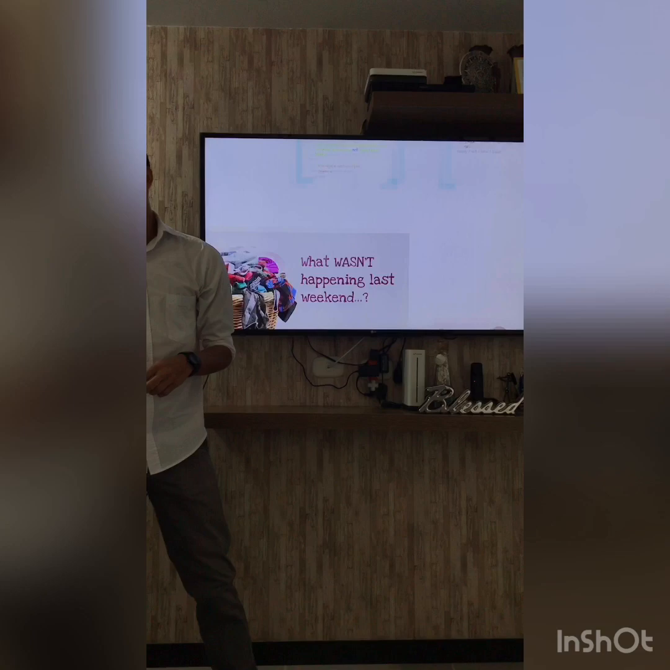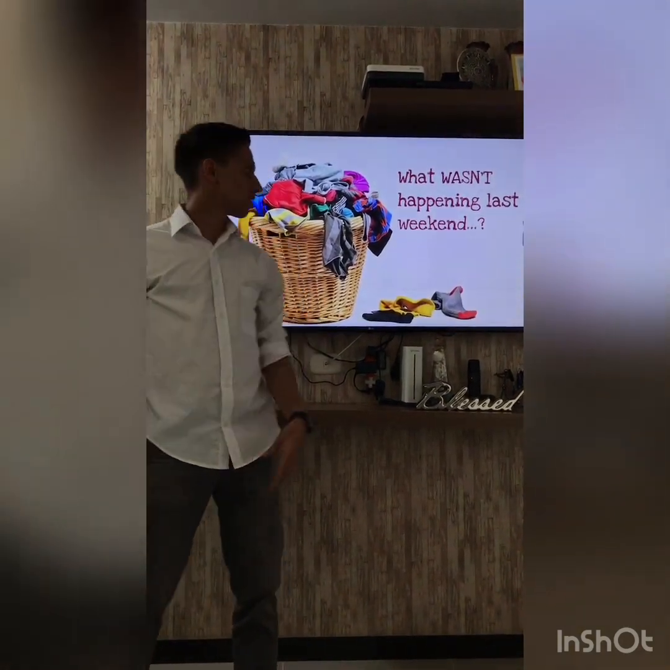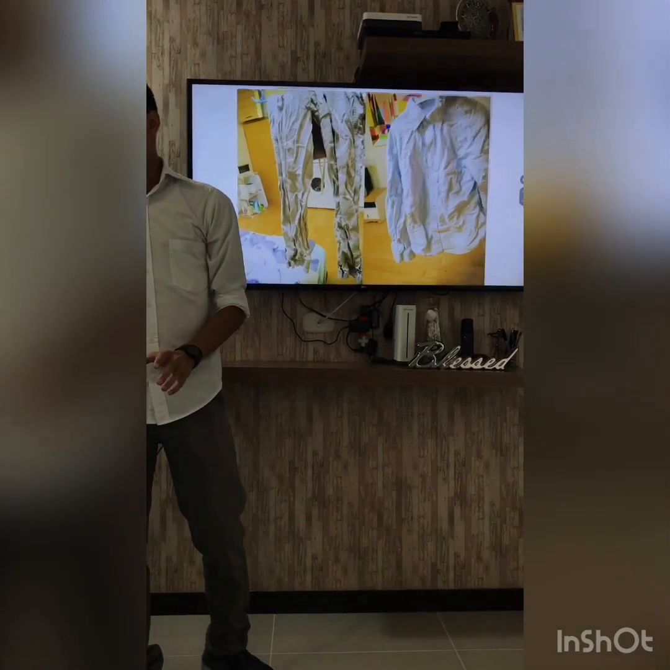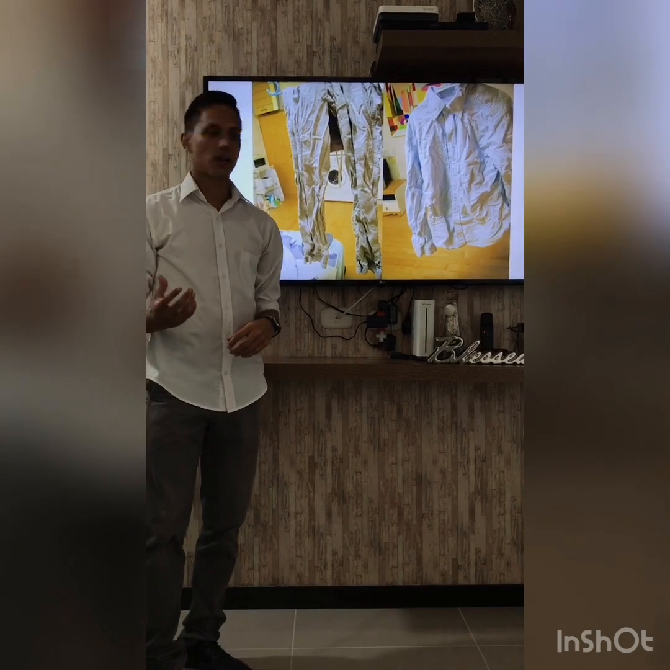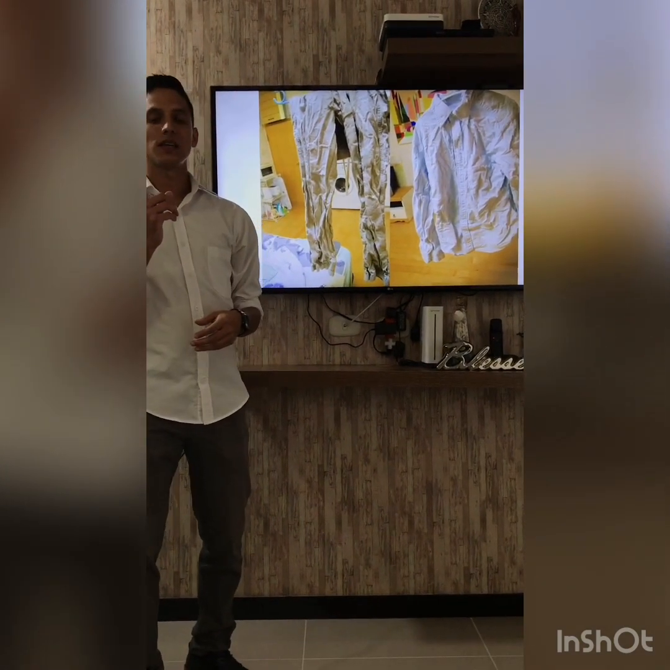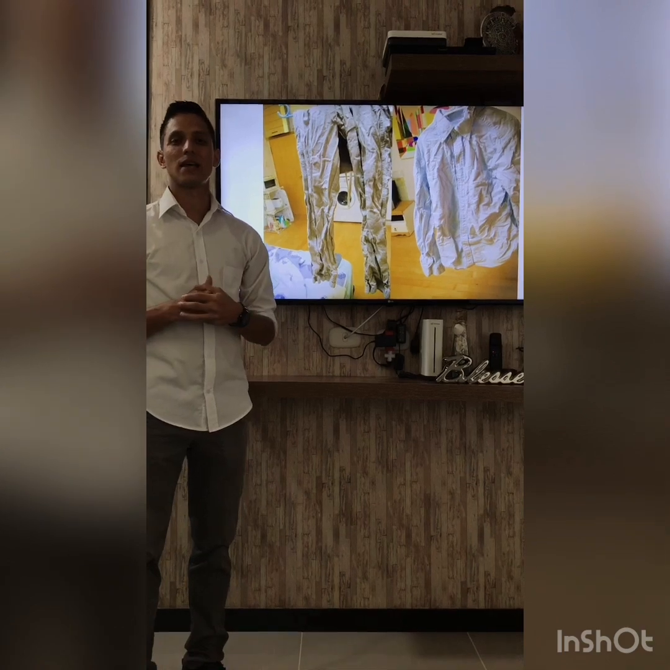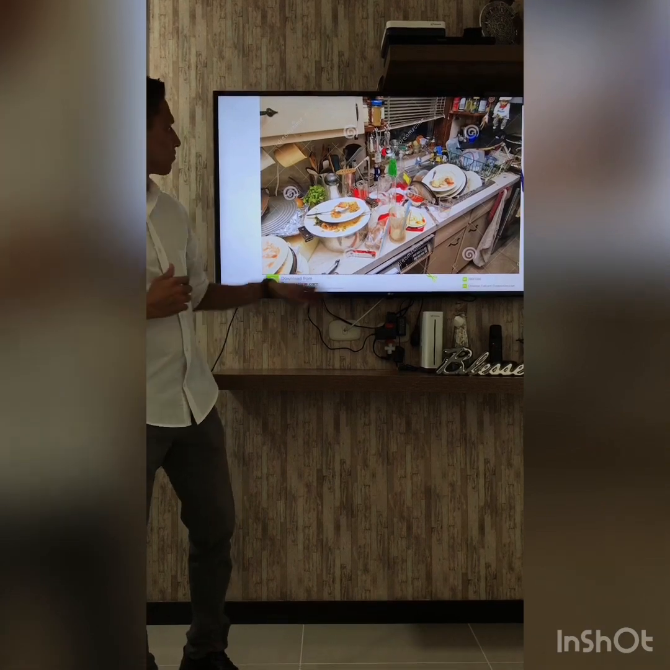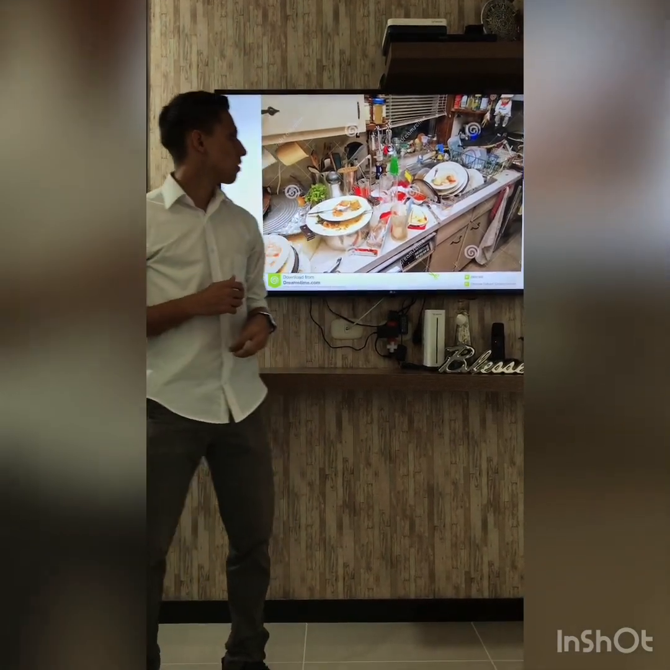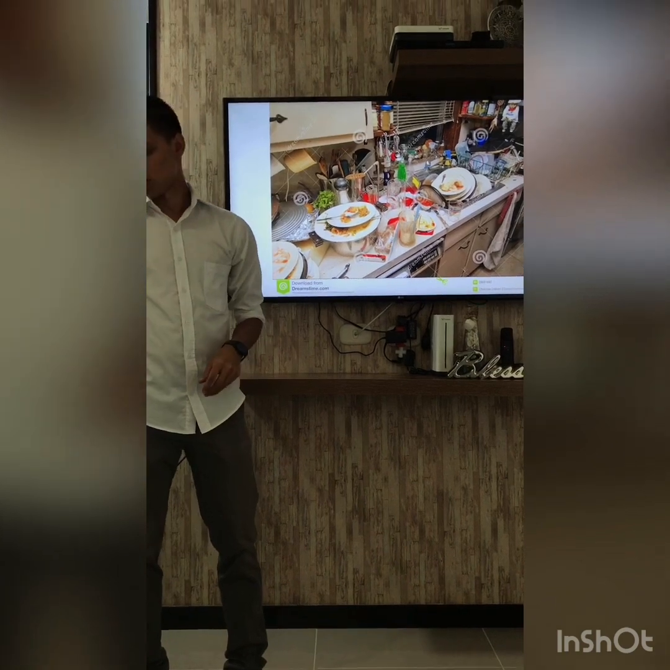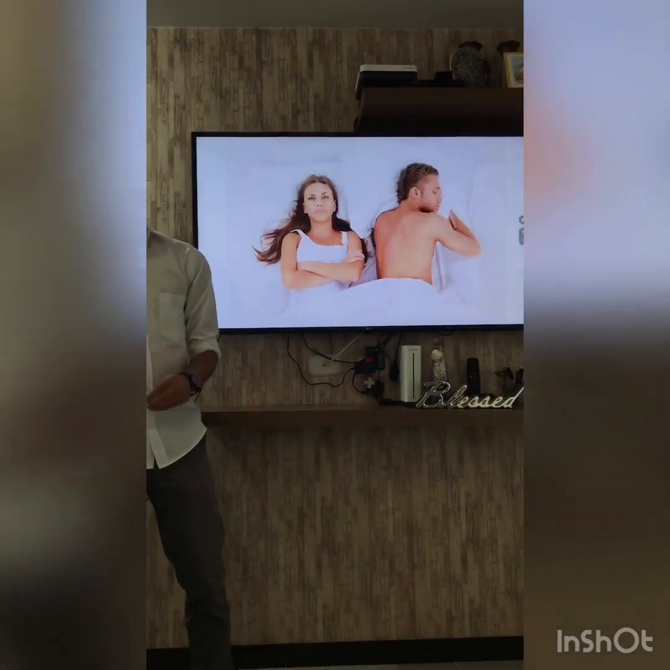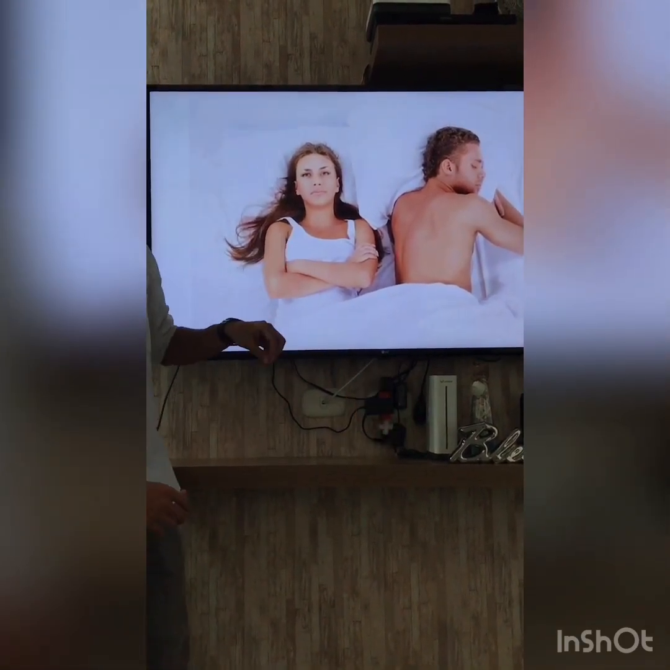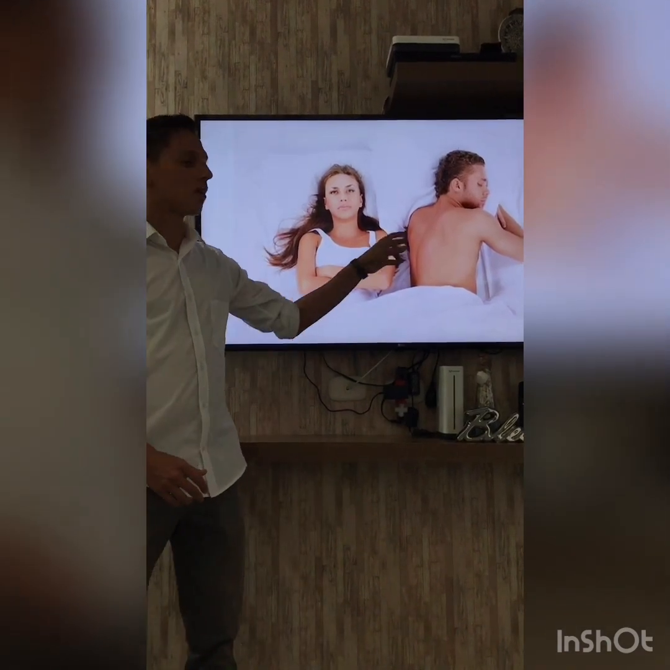For example, here the question for everybody is: what wasn't happening last weekend? For example, oh, look at these clothes, they are dirty. I can say my dad wasn't cleaning her clothes last weekend. Or here, guys, look at these dishes. Nobody was cleaning the dishes. Other sentences in negative: look at this girl. She's looking jealous or angry. I can say she wasn't thinking about her husband.